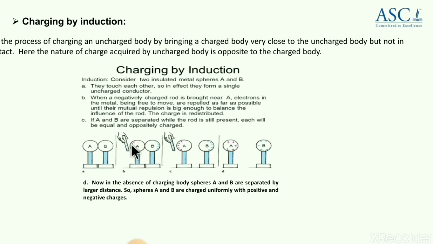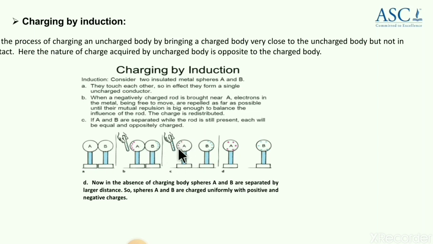You can find the gap here. Now the entire bodies A and B behave as a single body, and all the positive charges are attracted towards this negatively charged body, and all negative charges are pushed to the other side of body B.